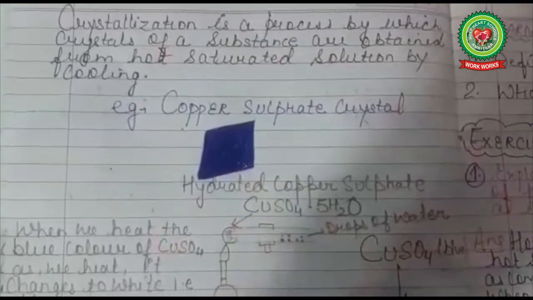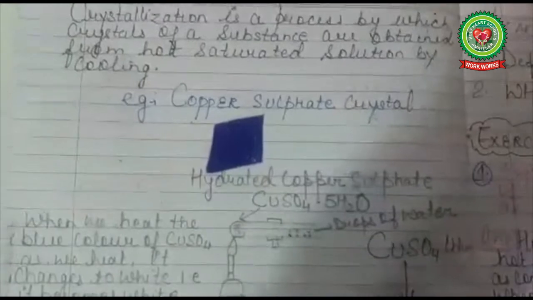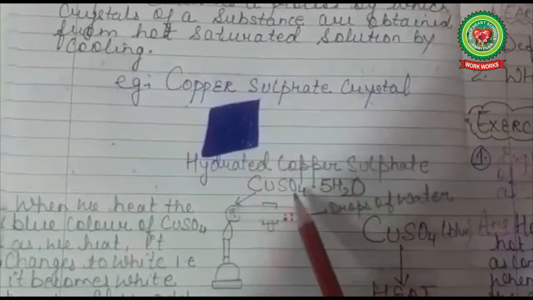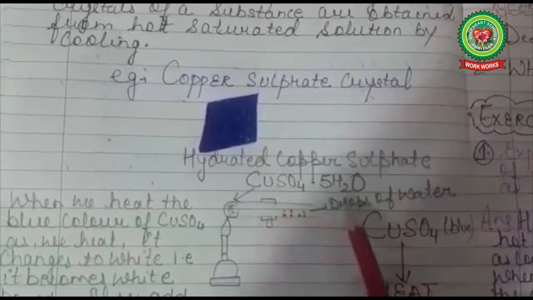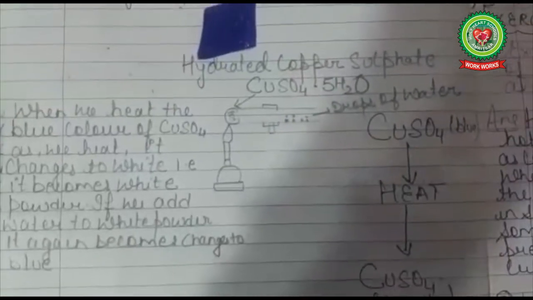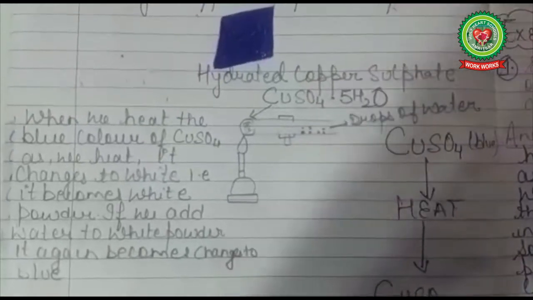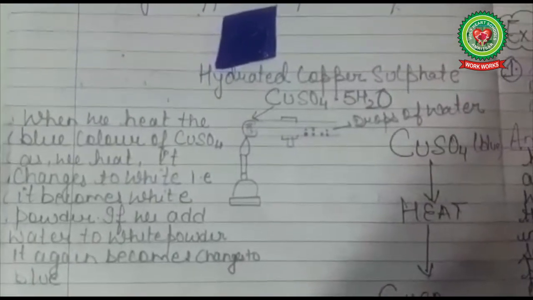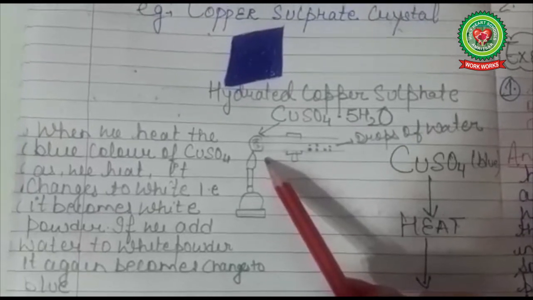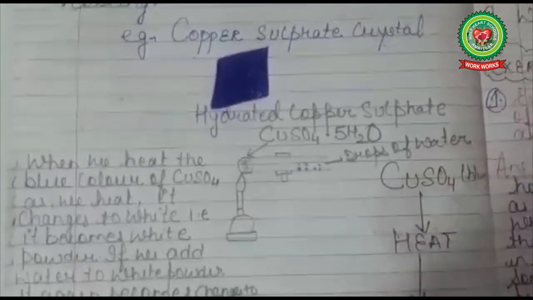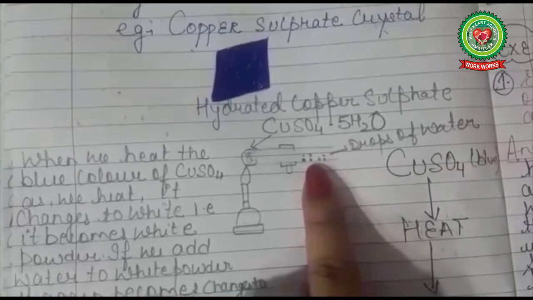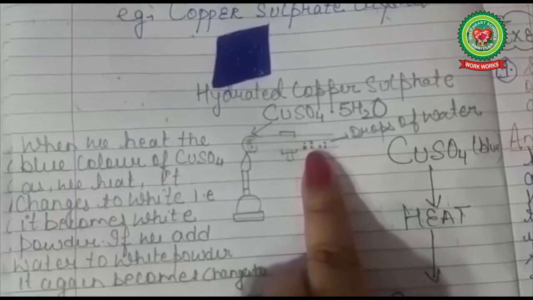Now let us take an example of copper sulfate crystals. The copper sulfate crystal, which is blue in color, is a hydrated copper sulfate crystal, formula CuSO4.5H2O. Now what happens when we heat the blue copper sulfate? As we heat the blue copper sulfate crystals, this is the Bunsen burner, and in the test tube I have placed blue copper sulfate. When I heat the blue copper sulfate crystals, we see some drops of water, and the blue color of copper sulfate turns white.